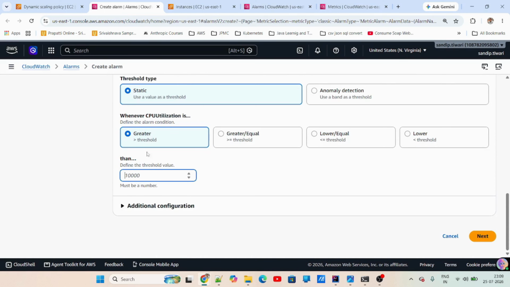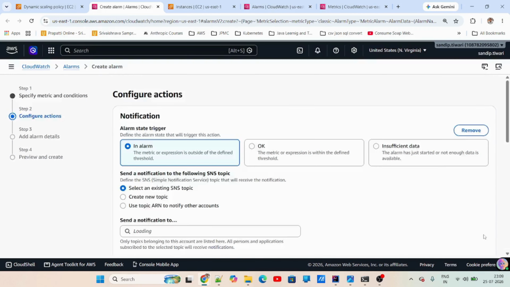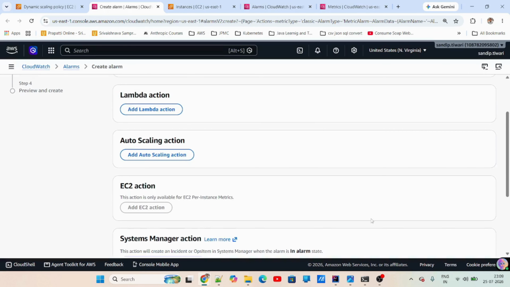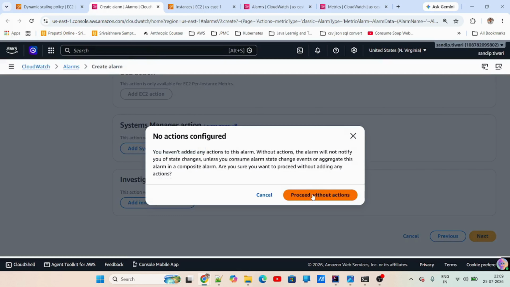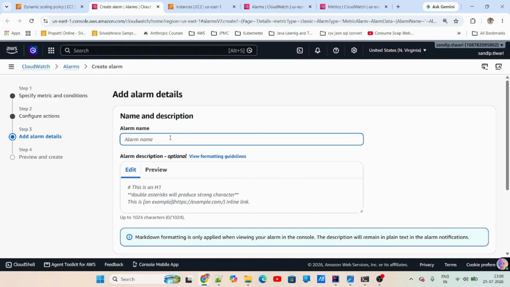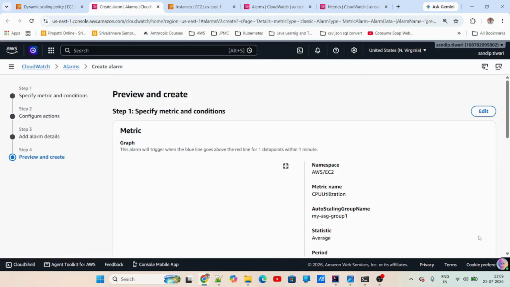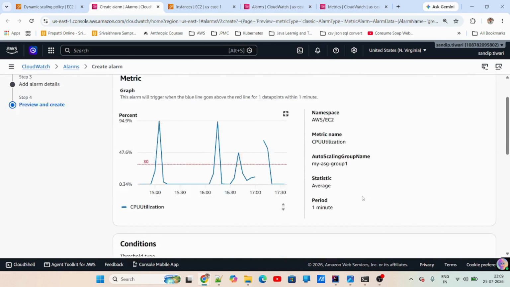If it is greater than, this time, I will take 30. Let's remove any notification for now; we don't need any notification. This is my alarm, and this alarm is created.